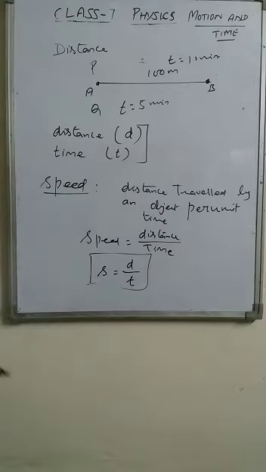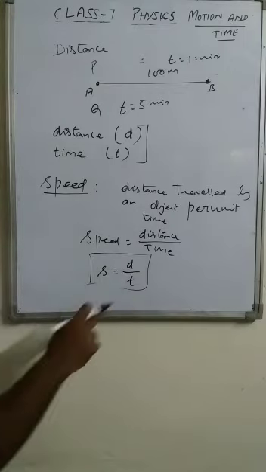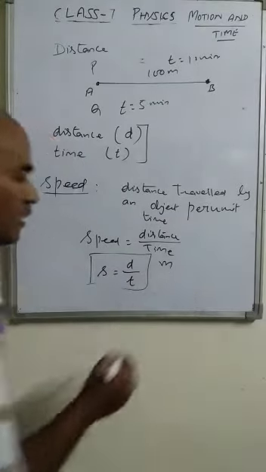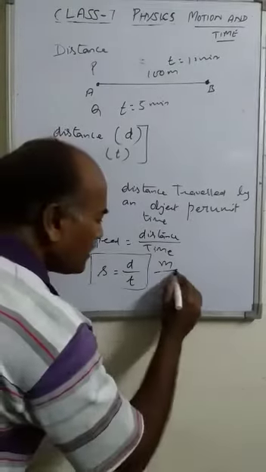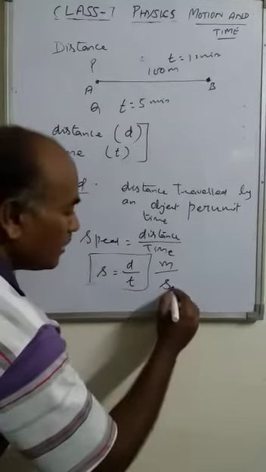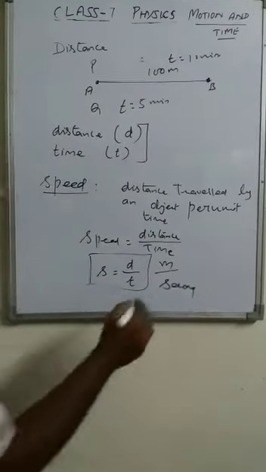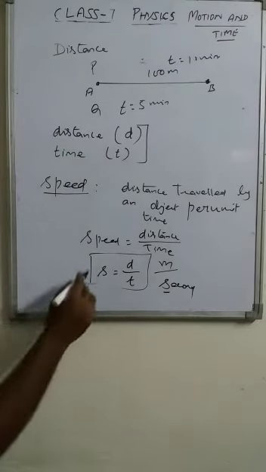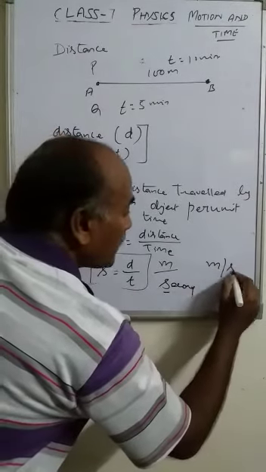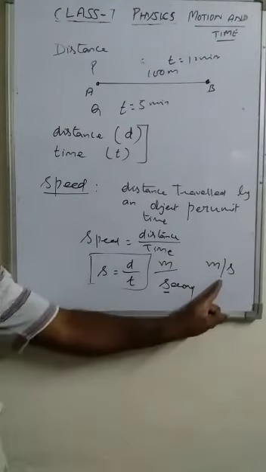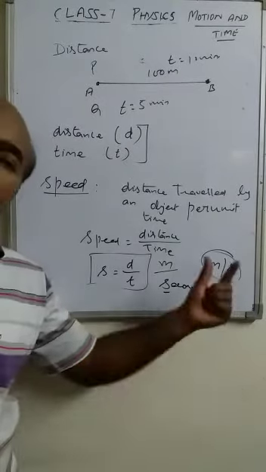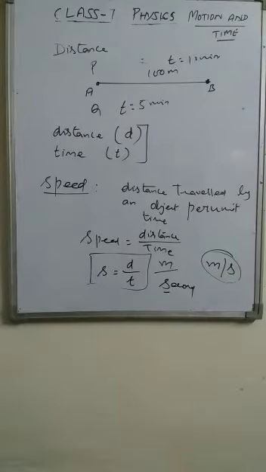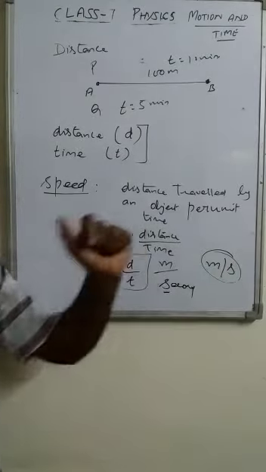Then we have the units. Distance, its SI unit is meter. And time also has an SI unit. The SI unit of time is second, simply we can write the small letter s. So the SI unit of speed is meter per second. This is the SI unit of speed. Like SI unit of distance is meter, here meter per second is the SI unit of speed. This is the standard unit, that is SI unit.